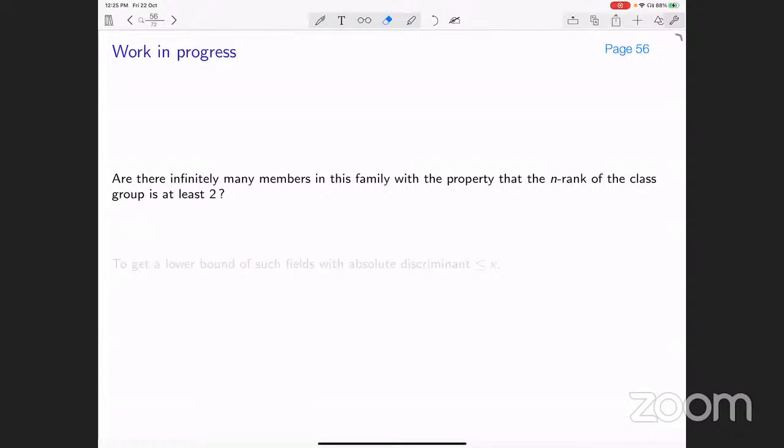Also, we would like to get a lower bound of such fields, quantitative results. So let us say we restrict the discriminant to be up to x, then how many such fields are there? So this is the work in progress that is going on. So this was the main thing that I wanted to report.